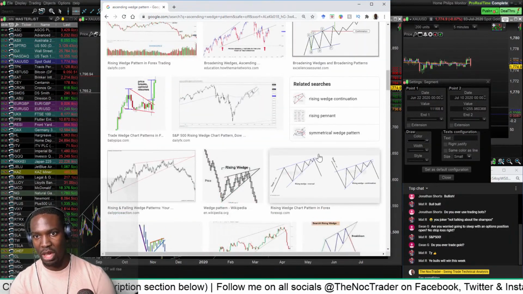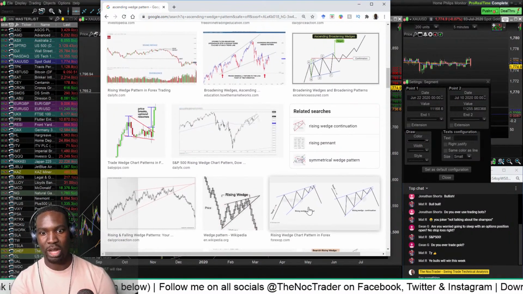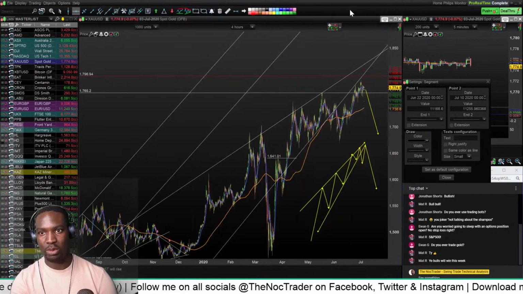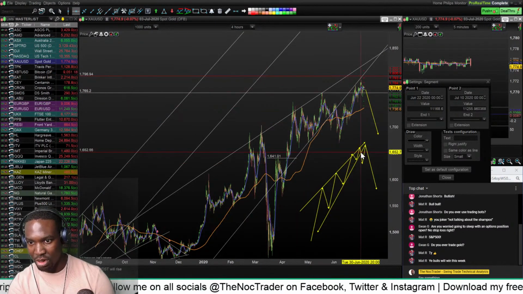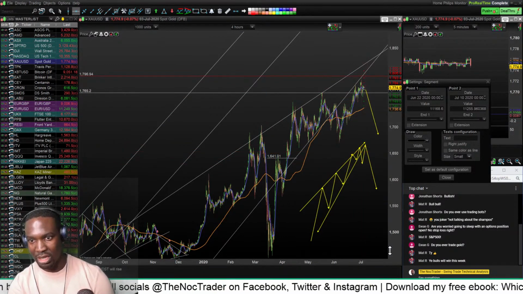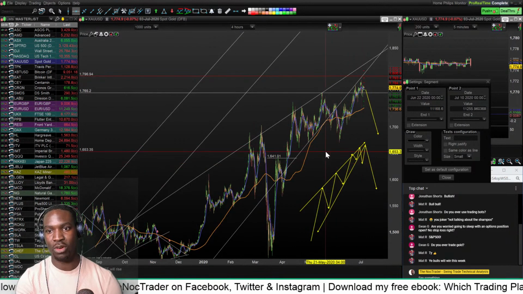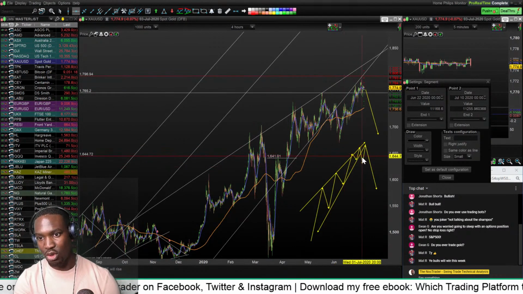Normally it will sell off, come back and hit the old support as new resistance, then sell off. So that's what you need to look out for, the retracement. That's why I always draw it like this. They always fail to tell you that it's going to come back up. That's something good to know, because then you won't feel like the pattern's been broken.